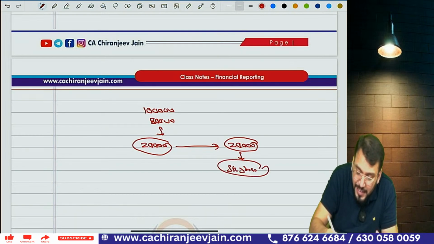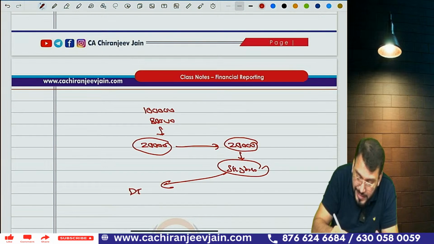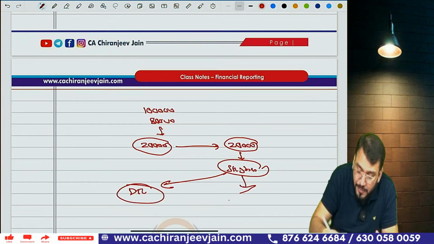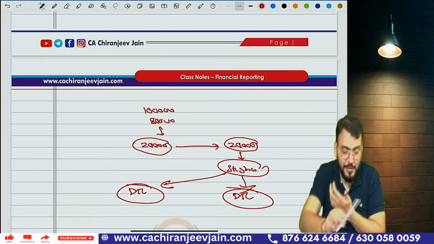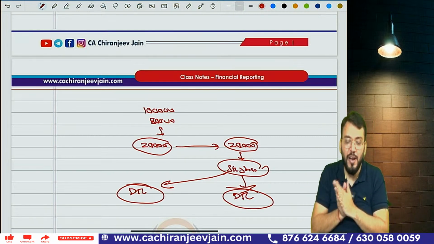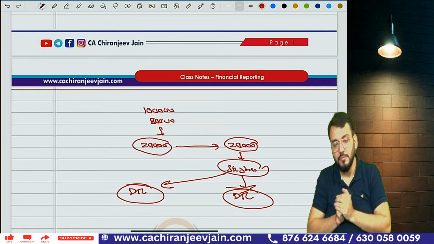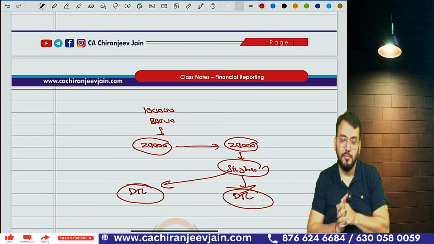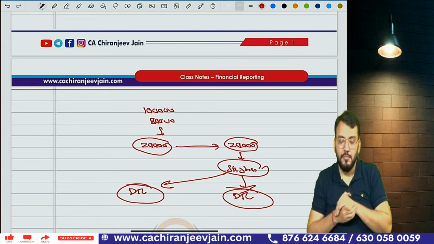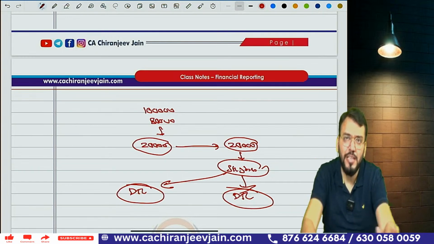So right now you will create DTL, and when this is reversed, you will reverse the DTL. Understood, Aswini? Got this point? I hope you have understood this much.